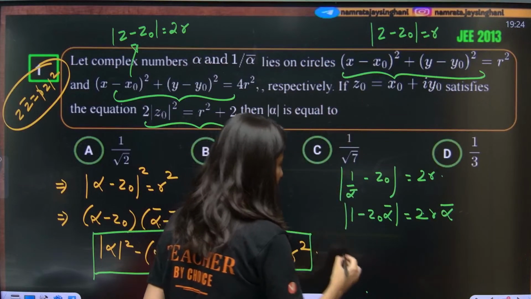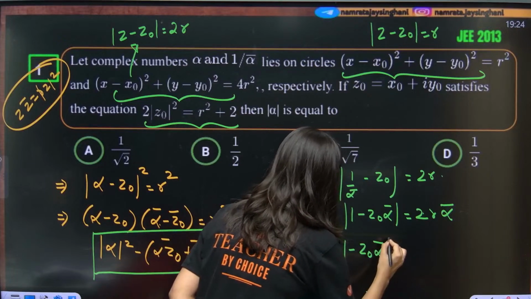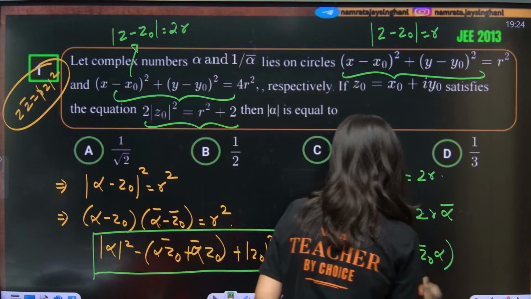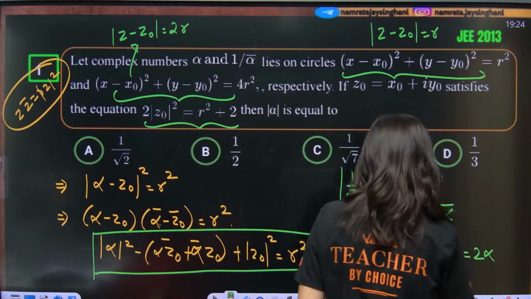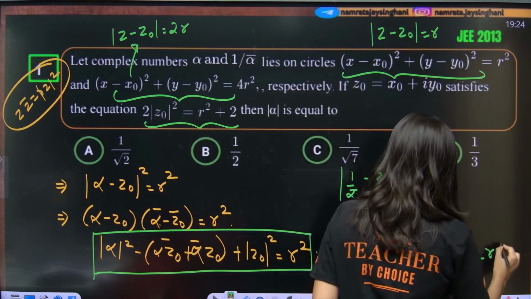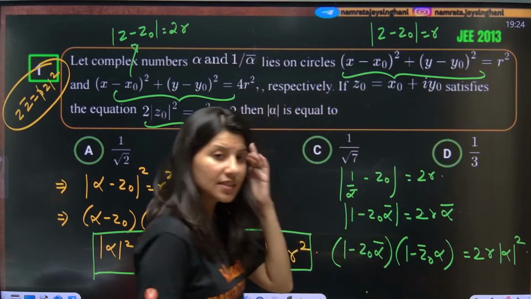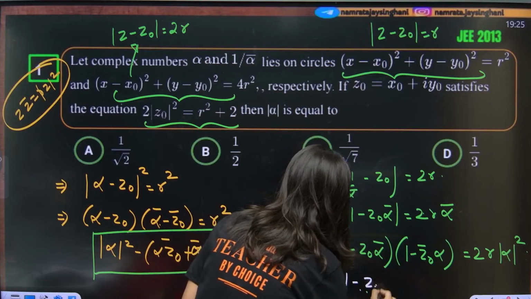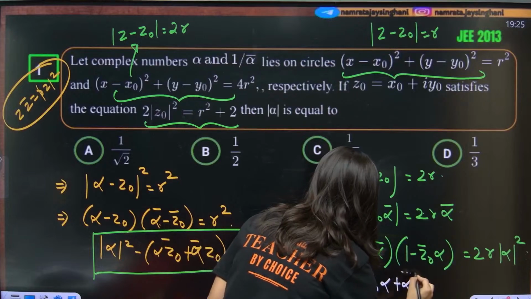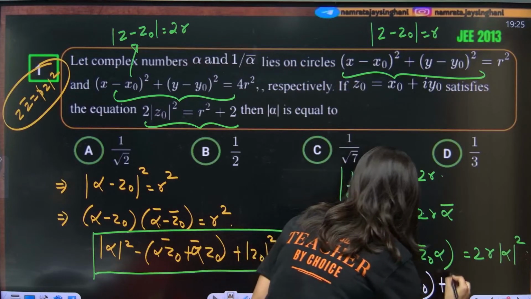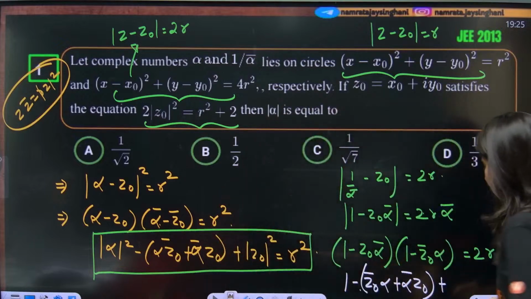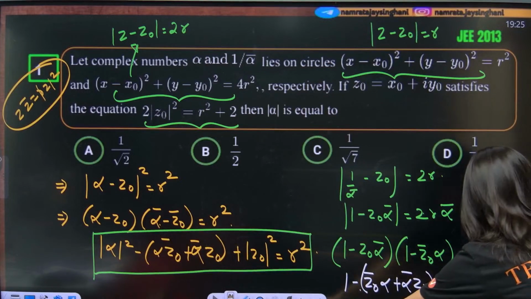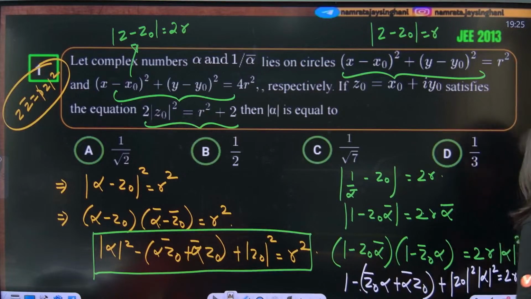From here also, if you do the same thing, 1 minus z naught alpha bar, squaring both sides, and this is 1 minus z naught bar alpha, is equal to 2r mod alpha square. Let's multiply this. So this is 1, then minus z naught bar alpha plus alpha bar z naught, and this is plus mod z naught square mod alpha square, so mod z naught square alpha square is equal to 2r alpha square.